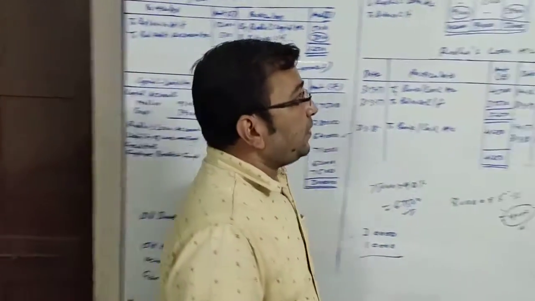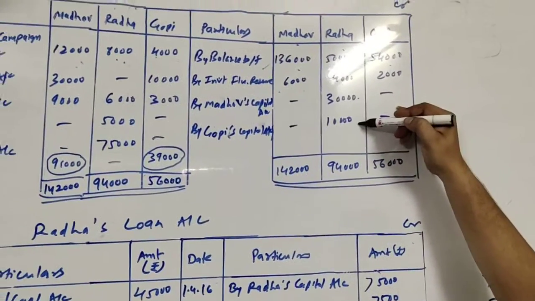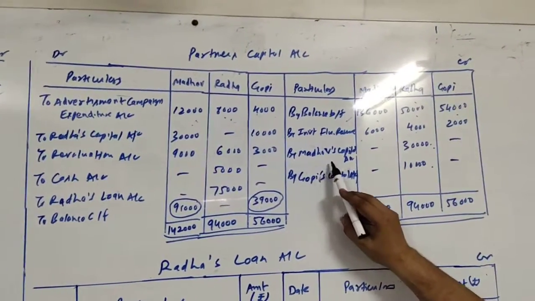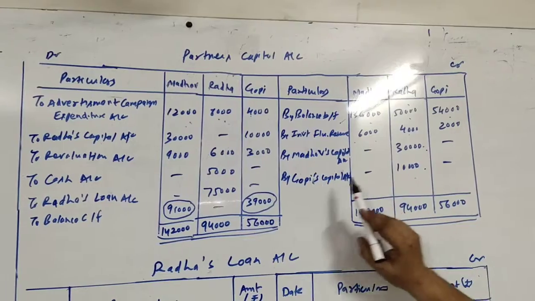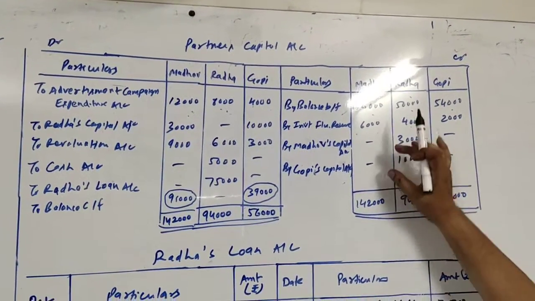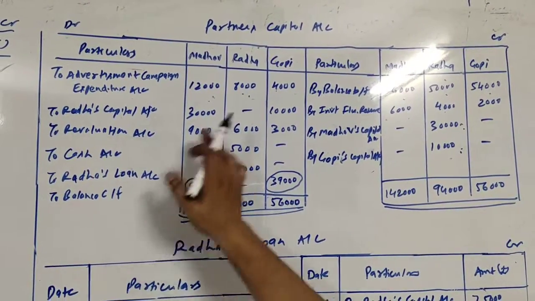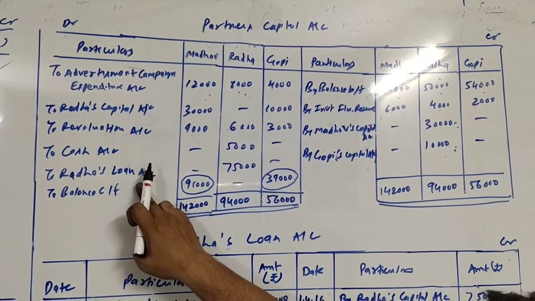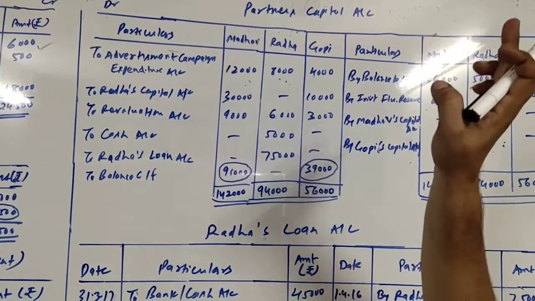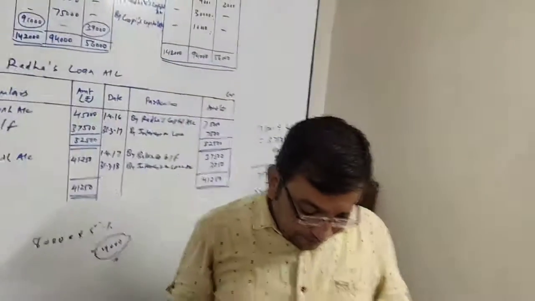Radha is supposed to recover 30,000 from Madhav, by Madhav's capital account, and 10,000 from Geeta, by Geeta's capital account. These two amounts will be debited to their capital accounts, on the debit side. And to Radha's capital account 30,000 and 10,000. So this is the goodwill effect we have to give.